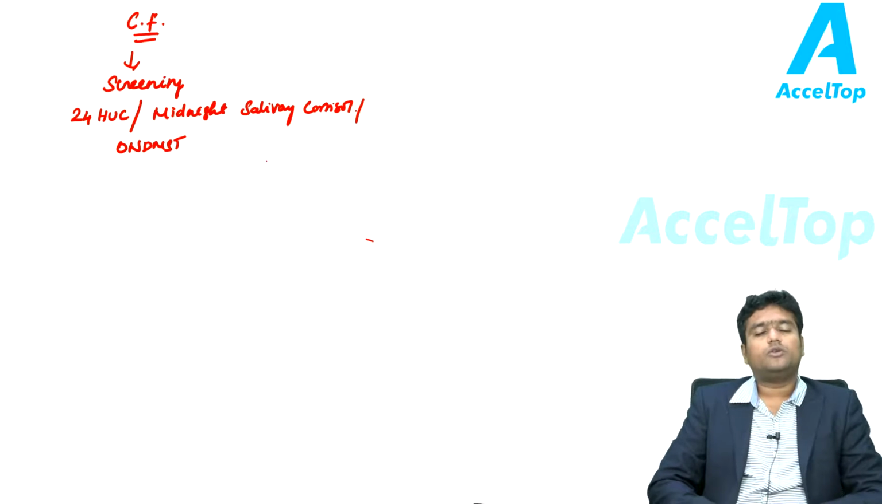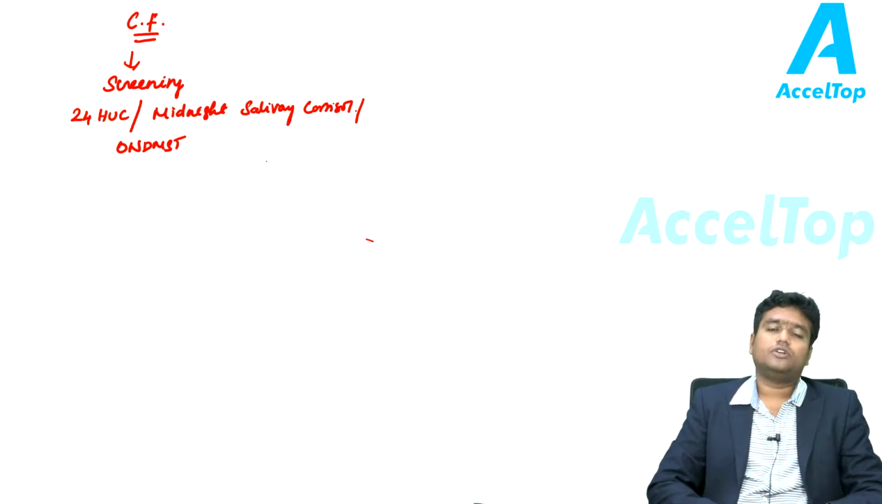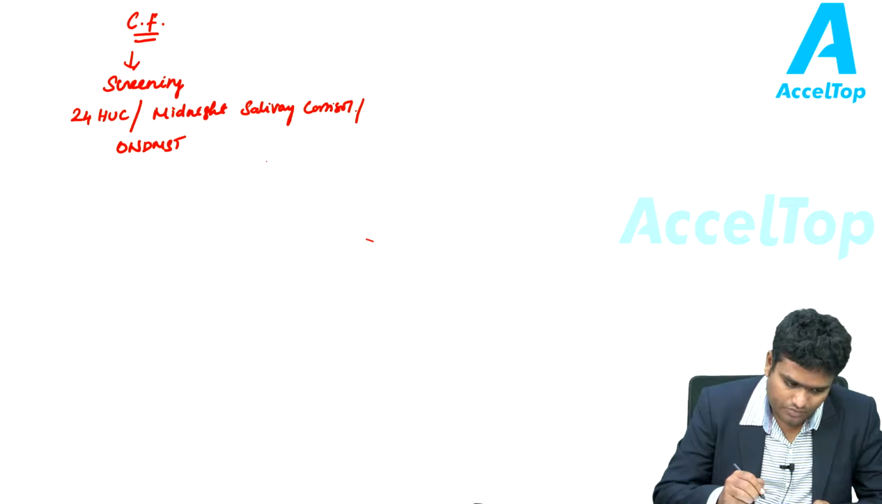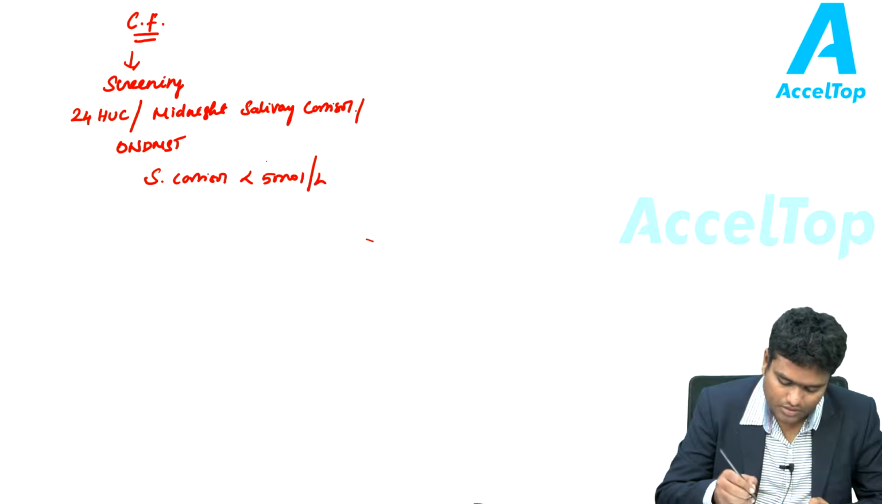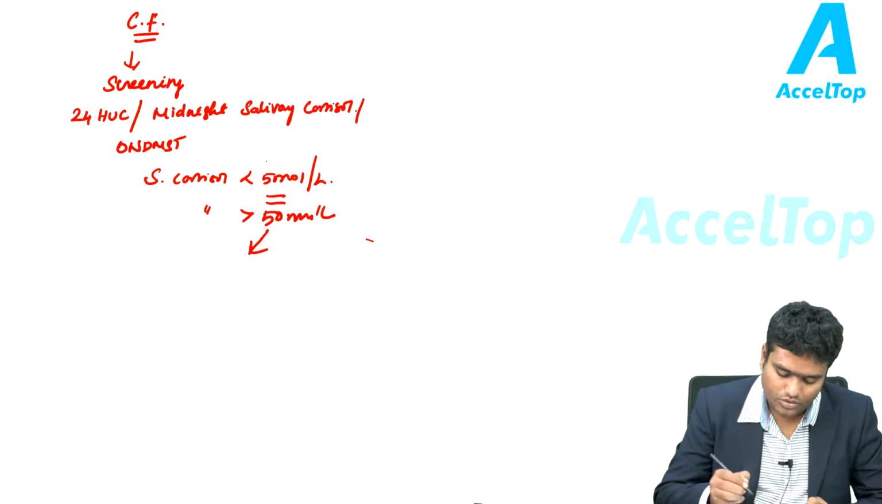As I told you in the previous slide, overnight dexamethasone suppression test involves giving 1 milligram of dexamethasone at 11 o'clock in the night, and then checking serum cortisol levels at 8 a.m. or 9 a.m. the next morning. If serum cortisol is less than 50 nanomole per liter, then you can virtually rule out Cushing syndrome. But if serum cortisol levels are more than 50 nanomole per liter, then you have to proceed to confirmatory tests.